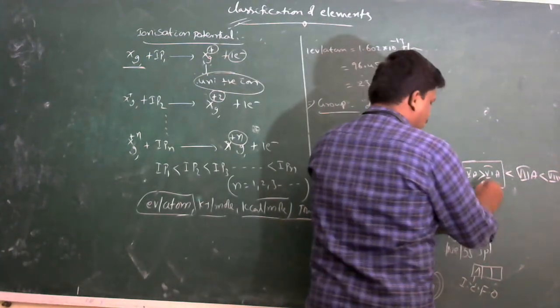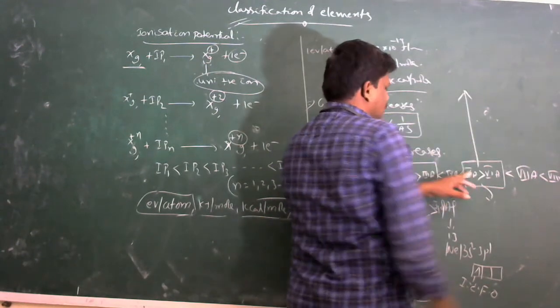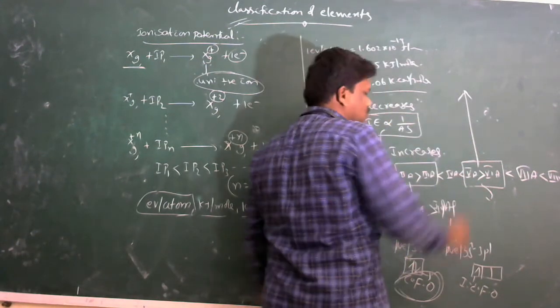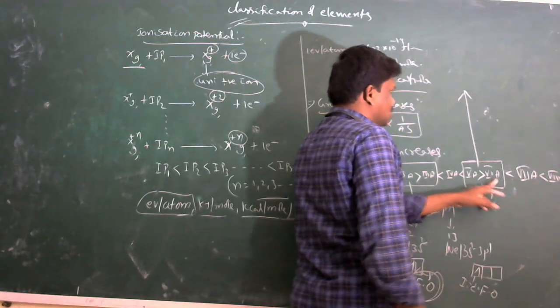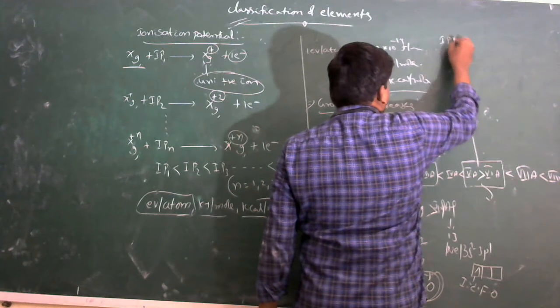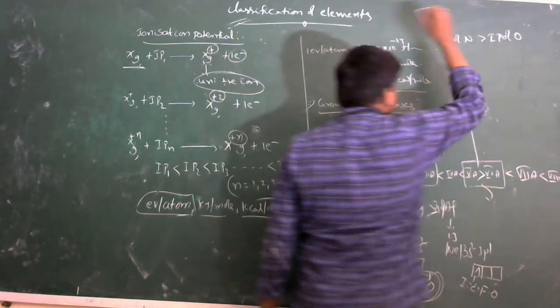Similarly, for 5A and 6A group elements, the ionization potential of 5A is more than 6A. For example, IP of nitrogen is greater than IP of oxygen.